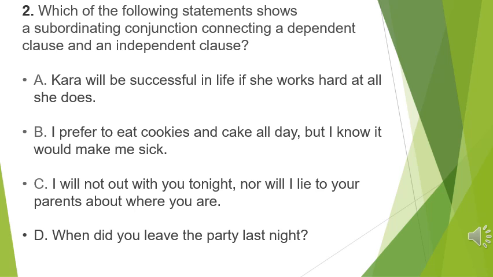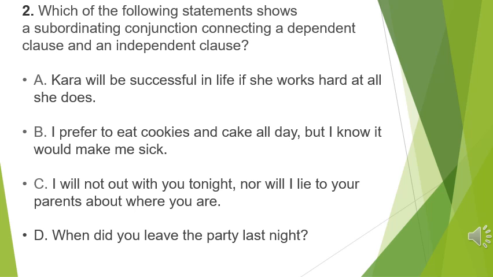But the next sentence, I prefer to eat cookies and cake all day, but I know it would make me sick. This is a compound sentence, not a complex sentence. What is required is to find a complex sentence. Let's read number C. I will not go out with you tonight, nor will I lie to your parents about where you are.